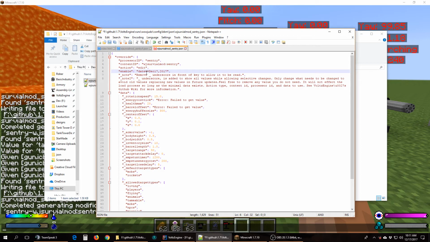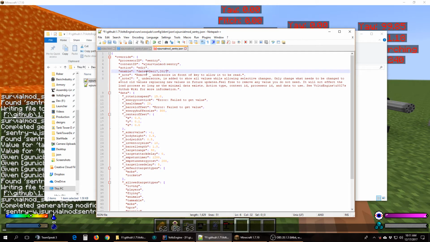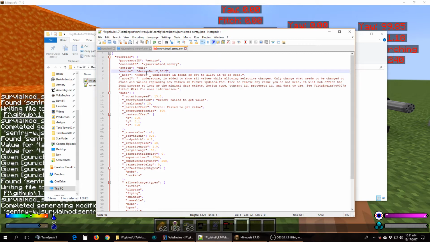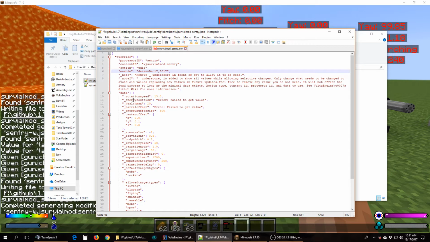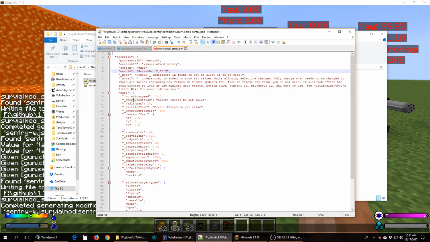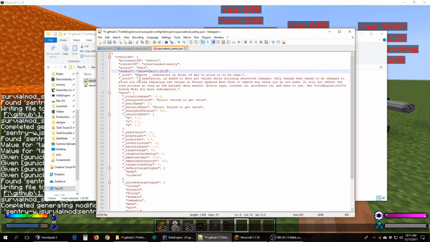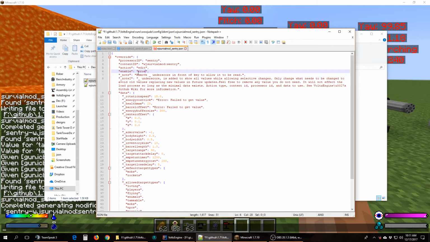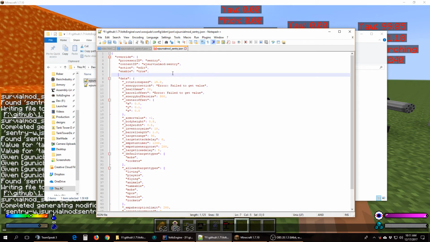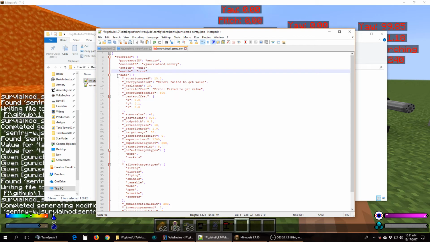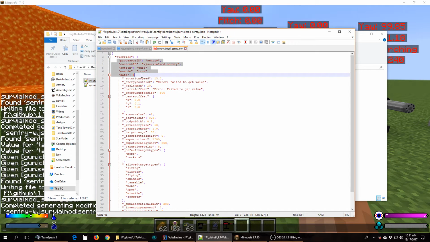This is really cool because not only does it let you do more advanced logic, I can then build out logic to say, on this day, I want to modify the sentry gun health to be double. On this day, I want them to rotate twice as fast. On this day, I want to turn them off. So you can actually specify behavioral logic. But for most of you, just turn it to true because it works. Then you've got all this stuff. You can, of course, remove all the notes. There's no reason for them being there, because the only thing the system is looking for is this stuff.